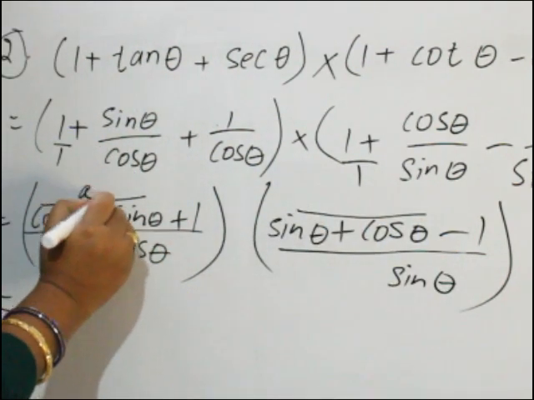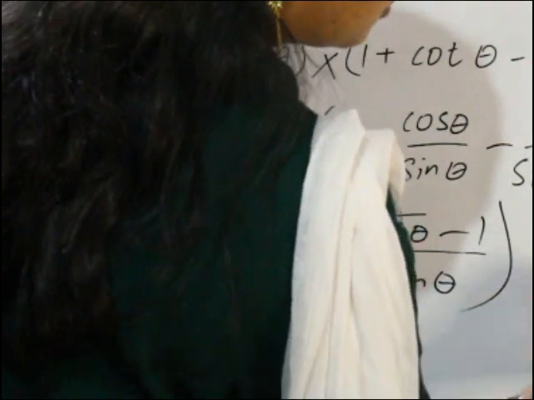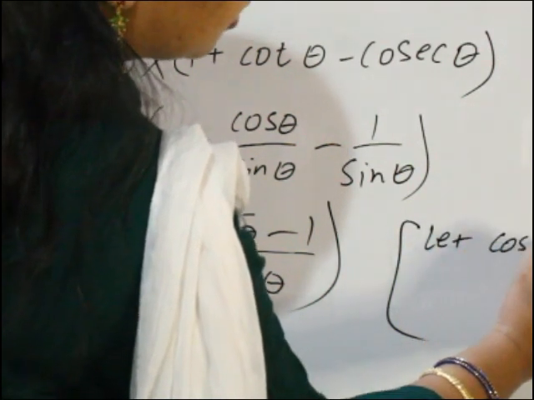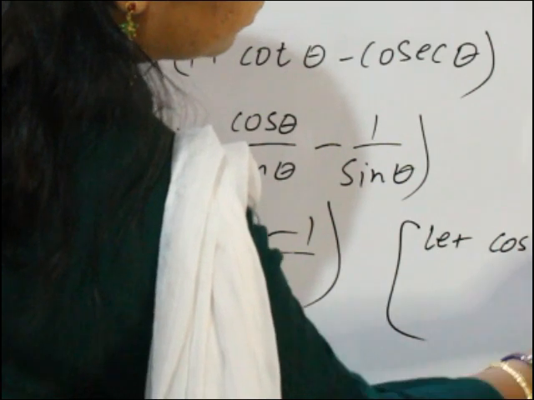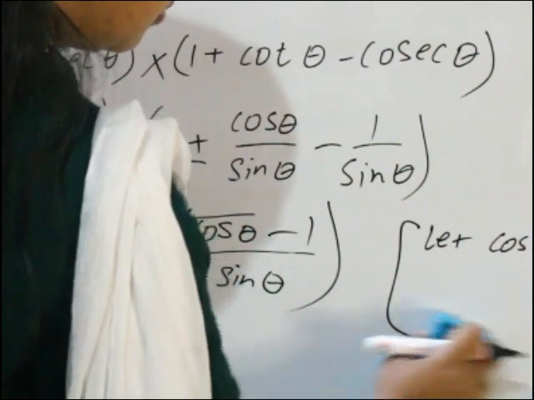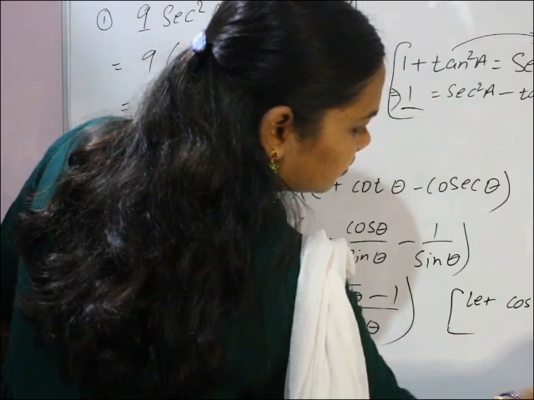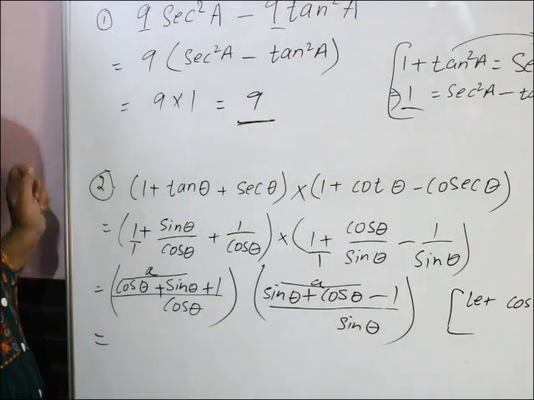Consider, suppose, let cos theta plus sin theta is equal to A. Cos theta plus sin theta A, cos theta plus sin theta A. So what it becomes?